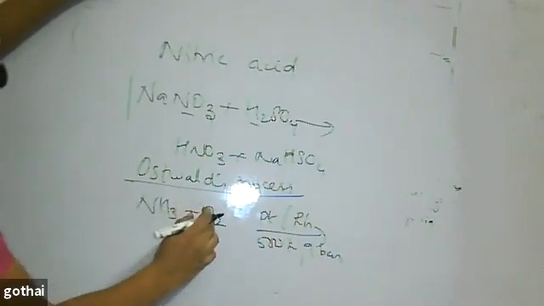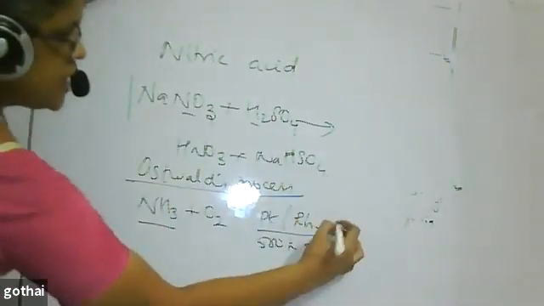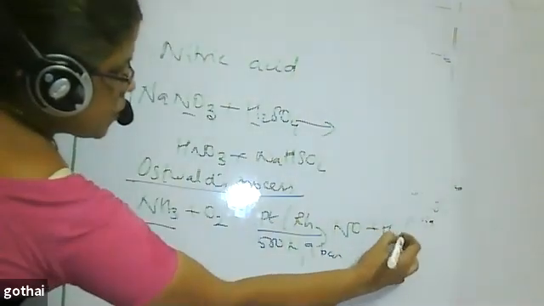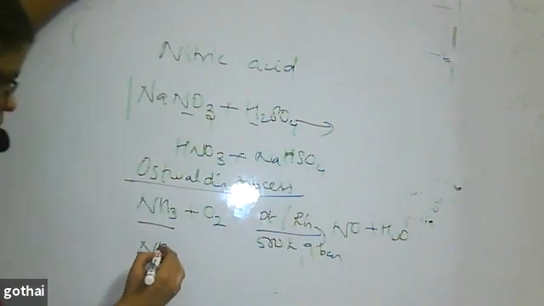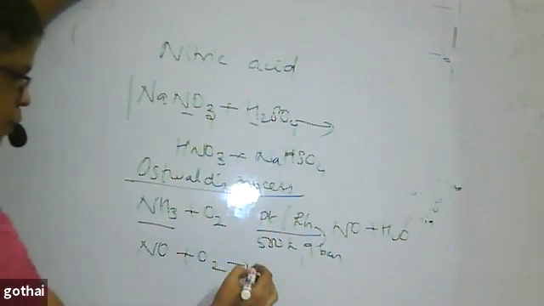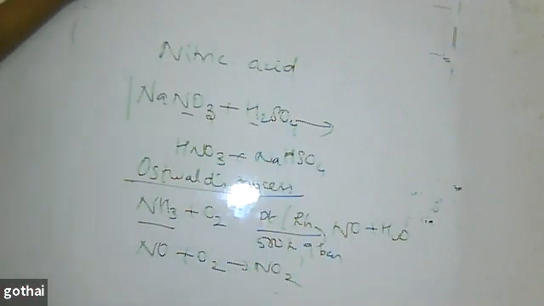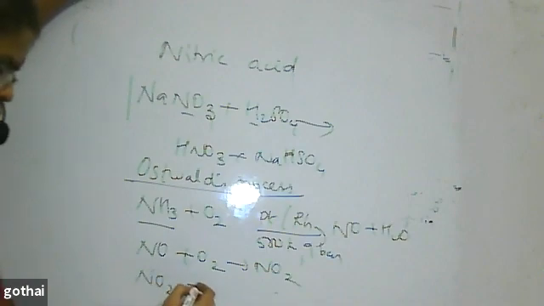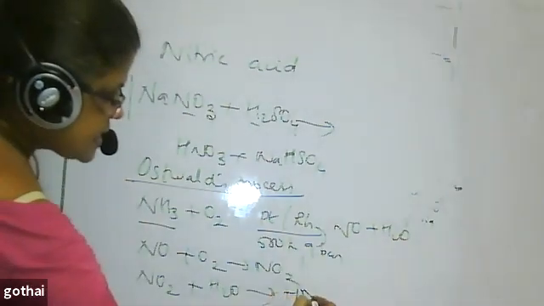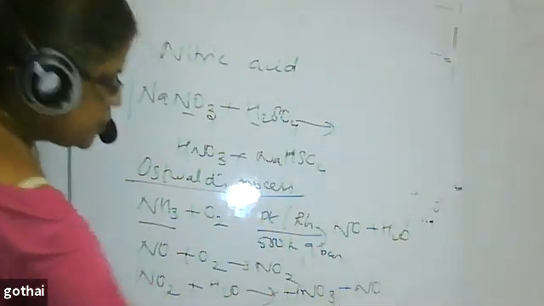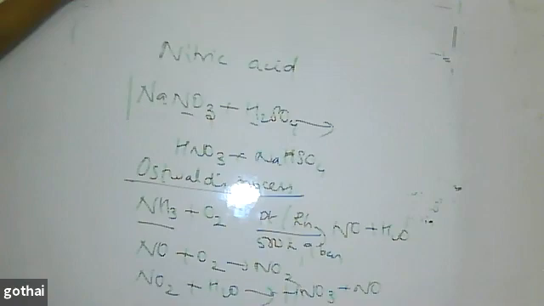The ammonia is oxidized to NO plus H2O. NO is nothing but nitric oxide. You have to balance the equation. Nitric oxide plus O2 gives NO2. This NO2 reacts with water to form nitric acid plus NO.